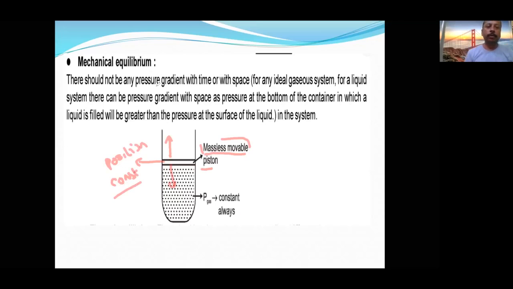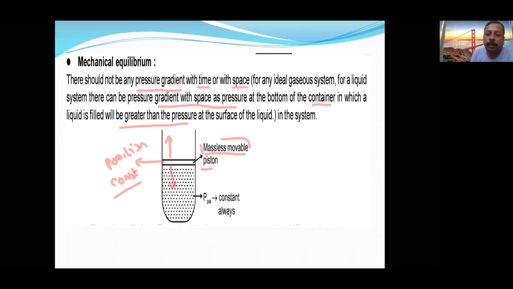There should not be any pressure gradient. Gradient is not a very difficult word, it means it should not vary. Pressure should not vary with time, and pressure should not vary with space. Volume should not change. There can be a pressure gradient with space, as the pressure at the bottom of a container in which liquid is filled is greater than the pressure at the surface of the liquid.